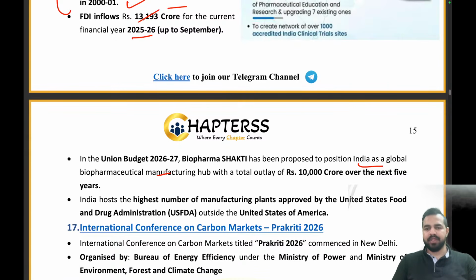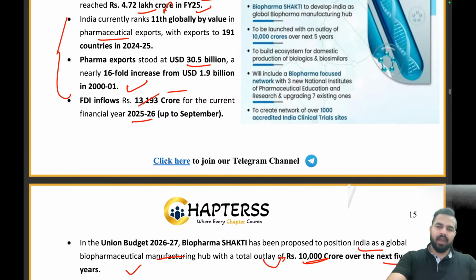In the Union Budget, Biopharma Shakti was proposed to position India as a global biopharmaceutical manufacturing hub with a total outlay of rupees 10,000 crores over the next 5 years. So please remember, guys, what is the timeline and the total outlay for Biopharma Shakti? 10,000 crore. What is the timeline? 5 years. India hosted the highest number of manufacturing plants approved by the US Food and Drug Administration outside the United States of America. Clear everyone?